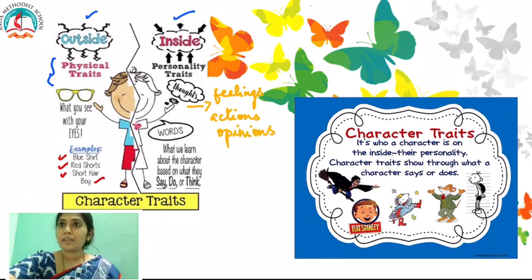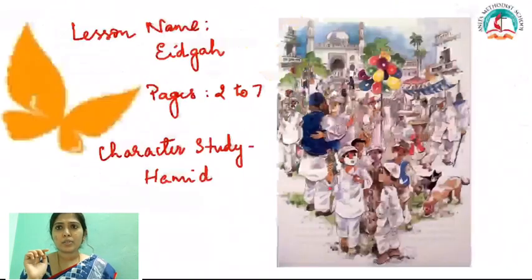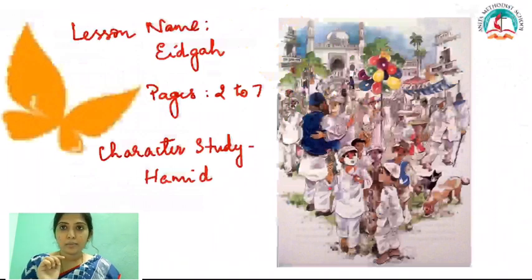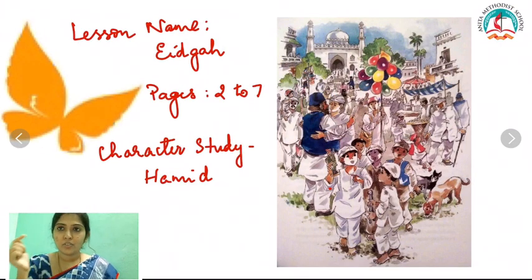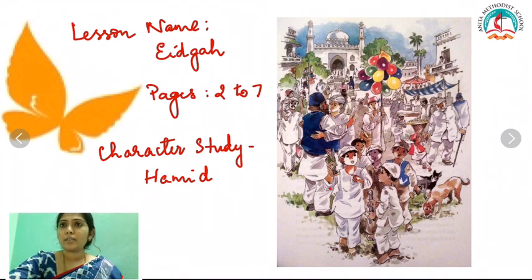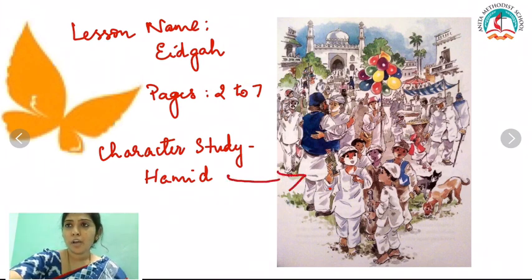post lesson. Now, you all must have read this lesson by now. So, Eidgah was written by a very famous author named Premchand, and we are going to be studying the main character, the protagonist, his character traits. I have given the page numbers of this story also, and by now you should be having your textbook. I request you all to read through the lesson. Okay, children. So, let's go into the character study of Hamid.